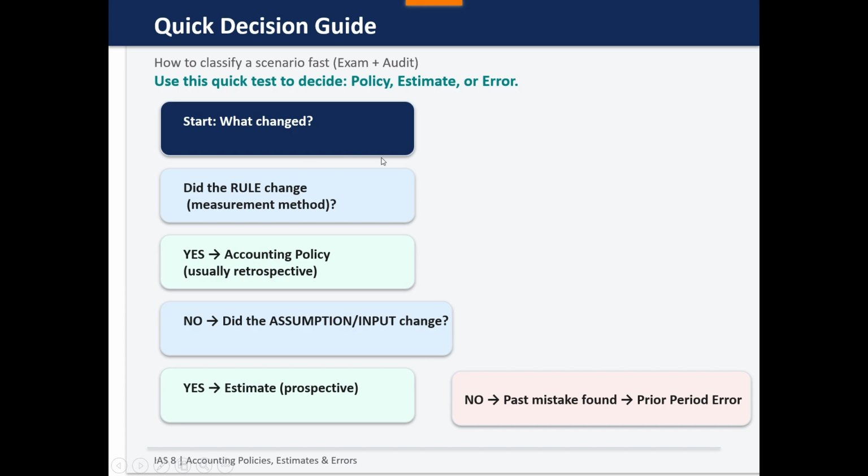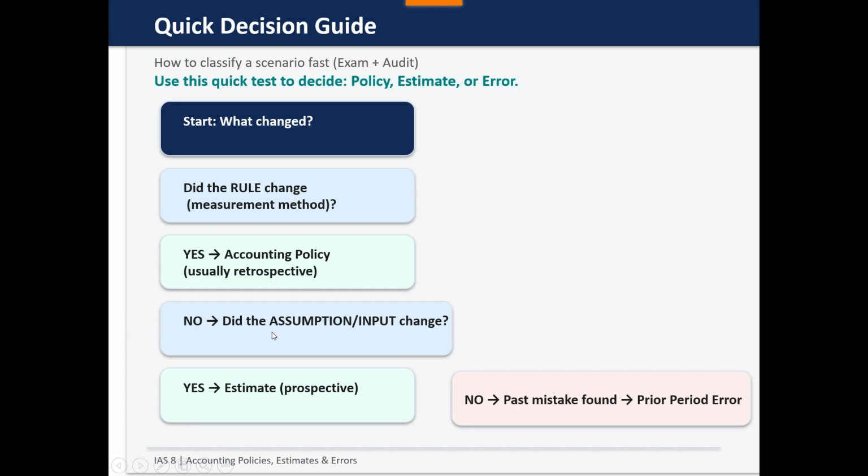To classify any situation quickly, ask three questions. Did the accounting rules change? Yes, then it's a policy change, and it will be dealt with retrospectively.